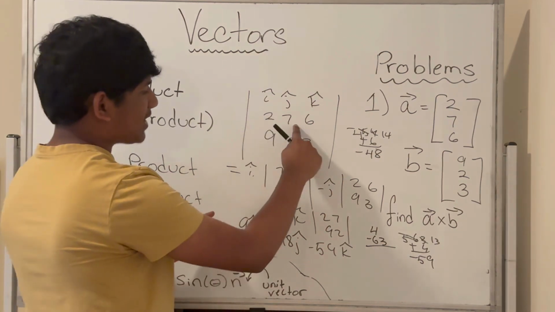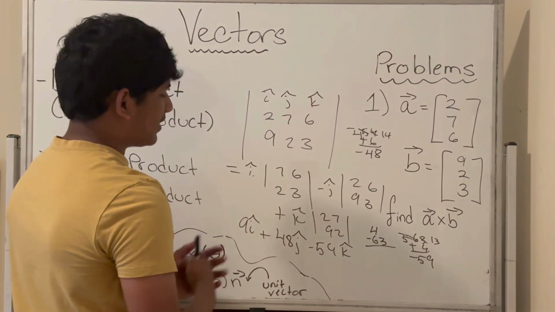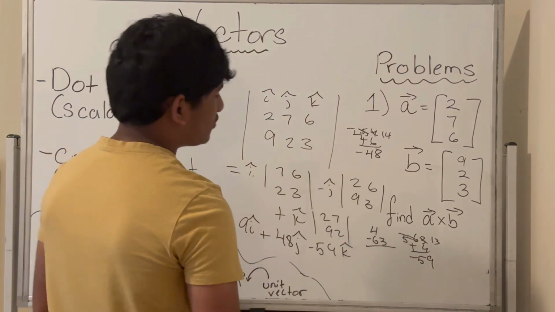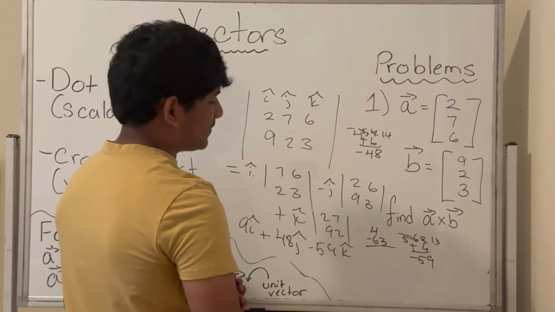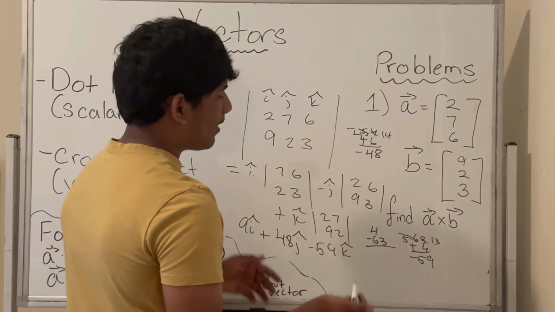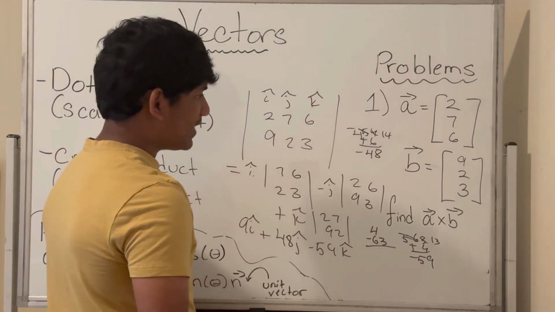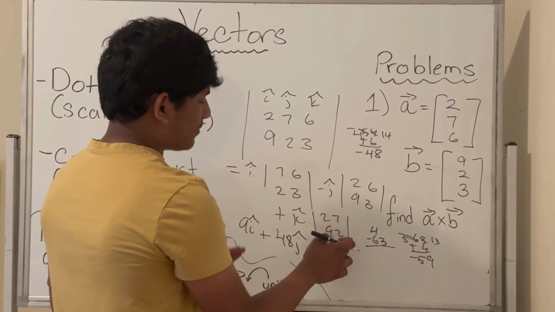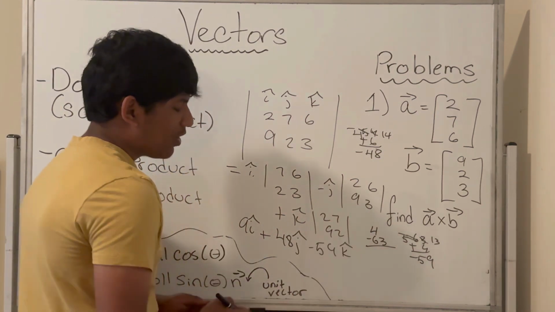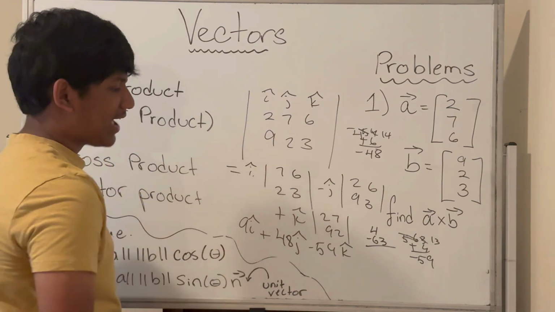So i hat times 7 times 3, which is 21, minus 6 times 2. Obviously that's going to be 9, so 9i hat. Next we have 2 times 3 is 6, and 9 times 6 is 54. So 6 minus 54 is minus 48, and minus j hat times that is plus 48j hat. And last but not least, we have 2 times 2 is 4, 4 minus 63 is negative 59, so negative 59k hat.